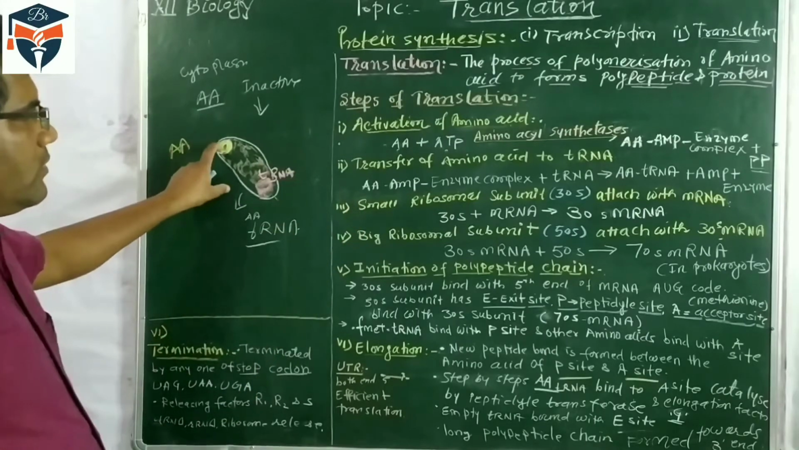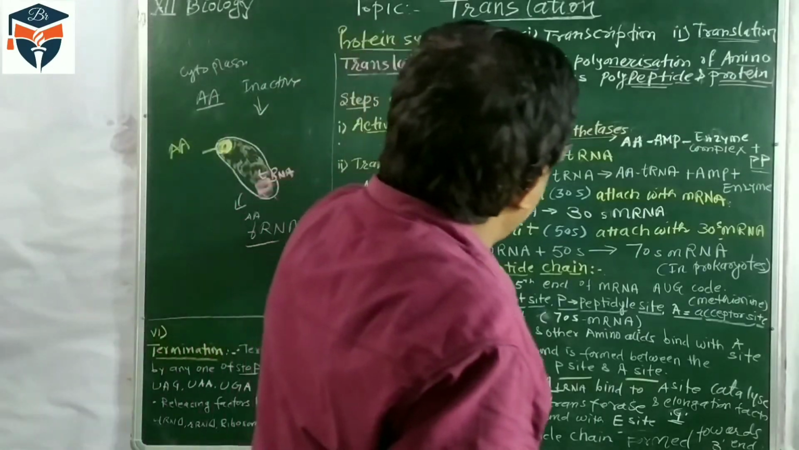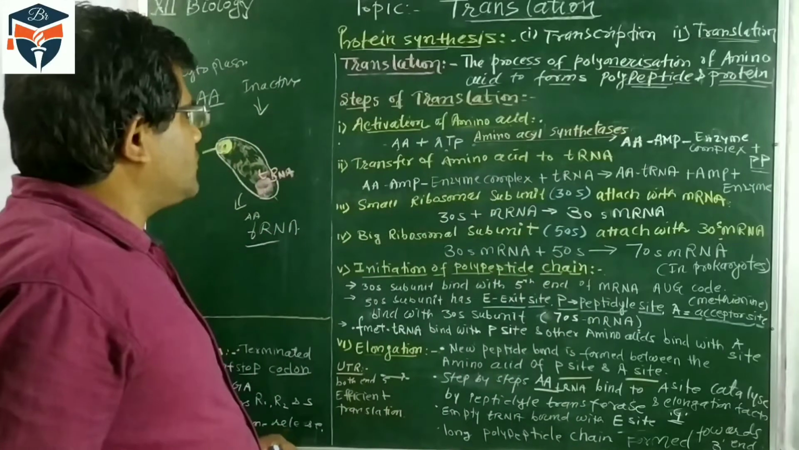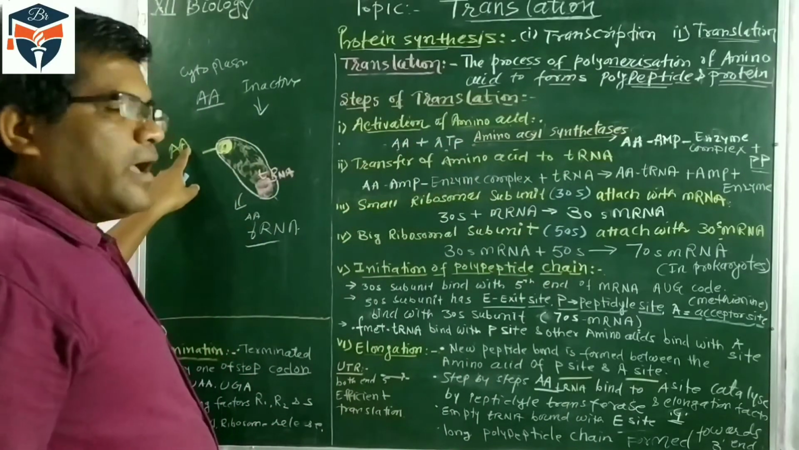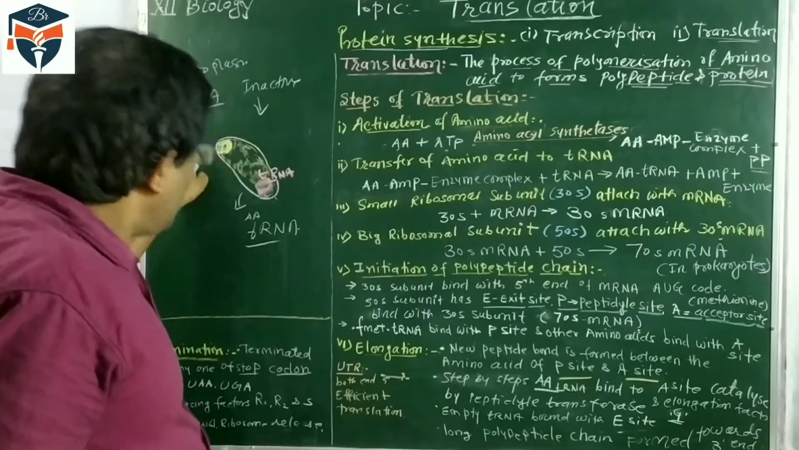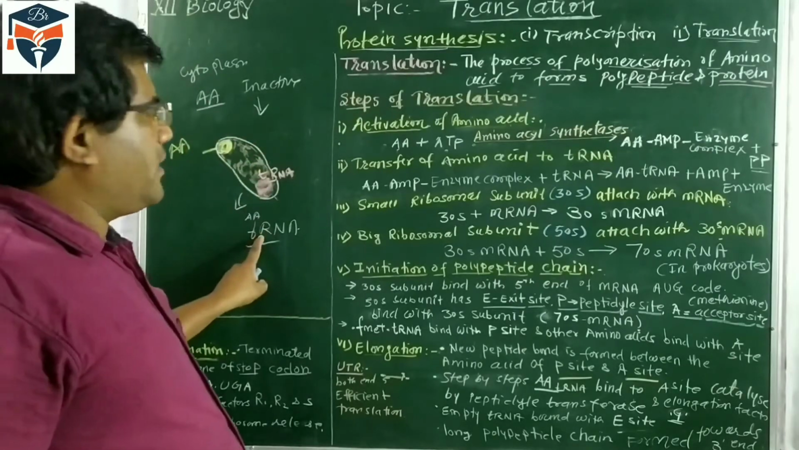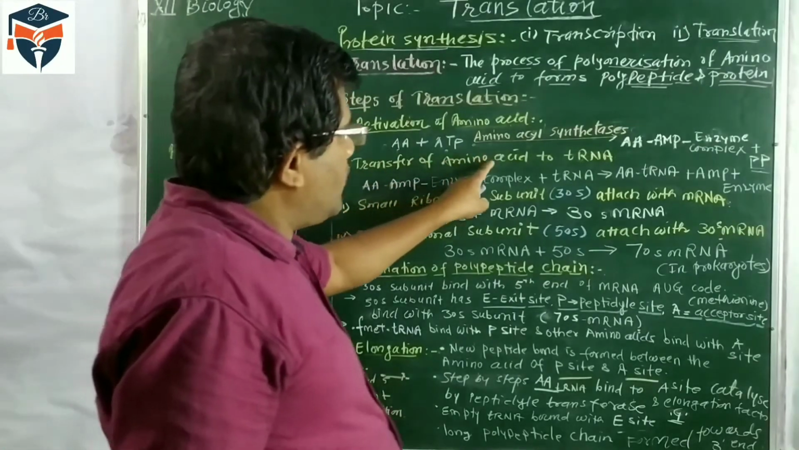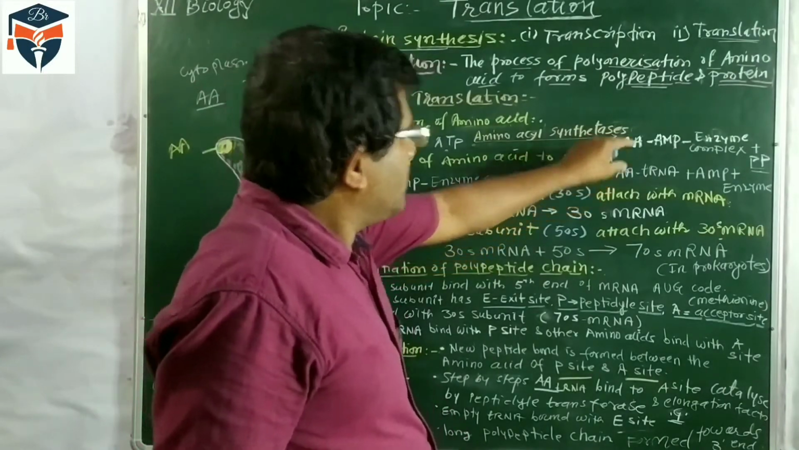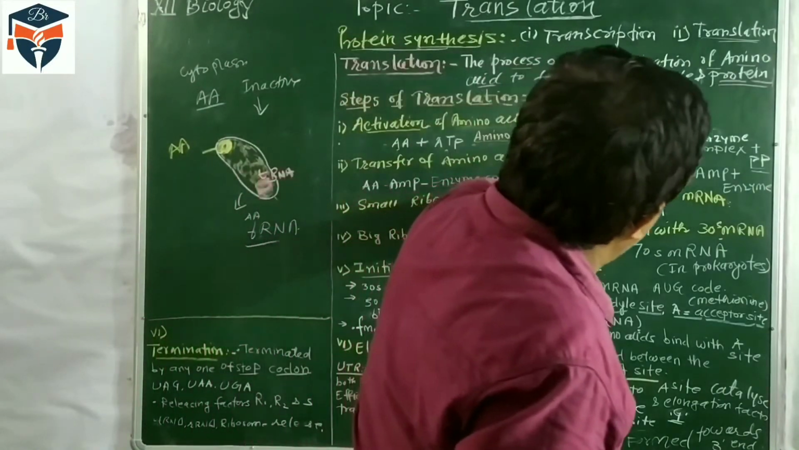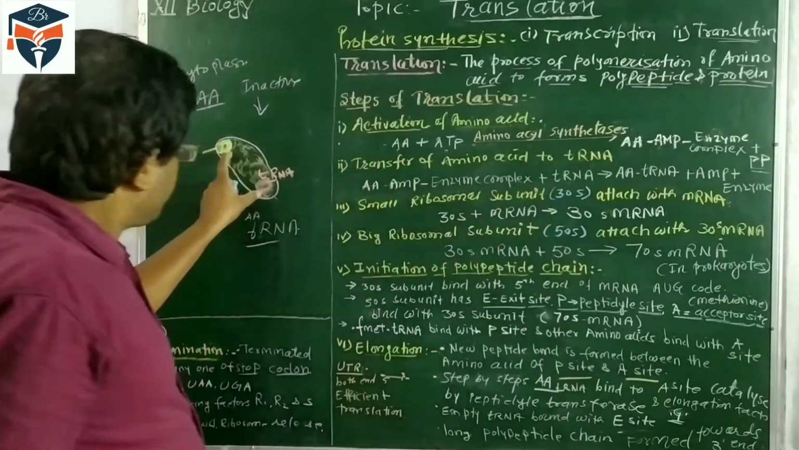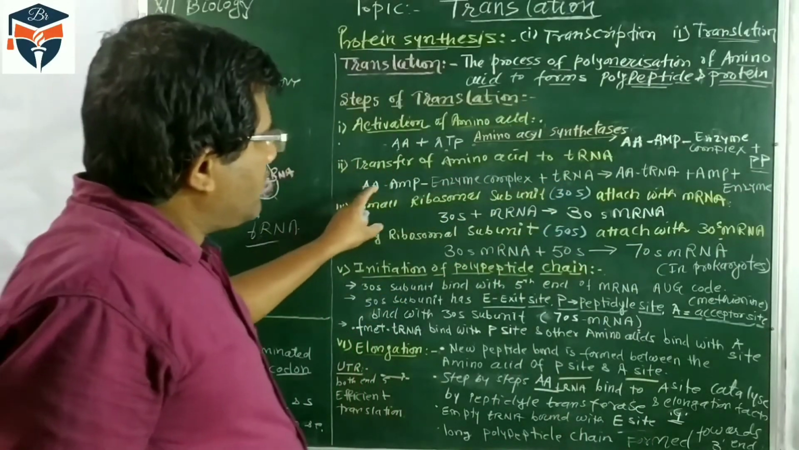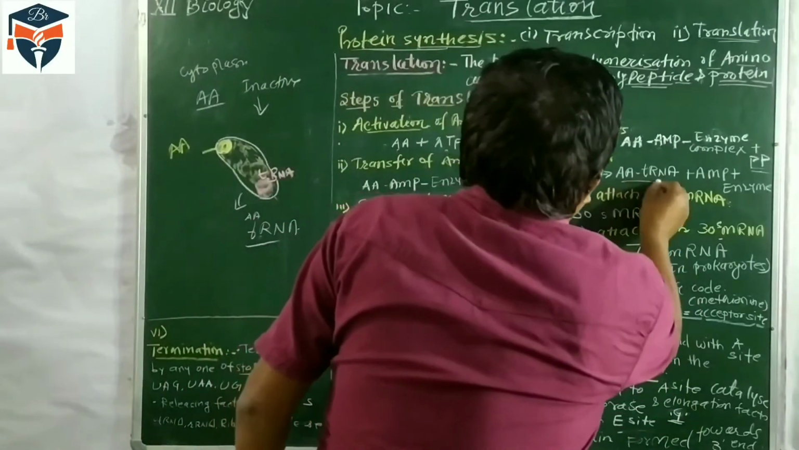So in this process, what is the function of amino acid synthetase? First, amino acid synthetase activates the amino acid and helps it to join with the tRNA, so it transfers the amino acid to tRNA. Second, this amino acid and enzyme complex is combining with the tRNA.